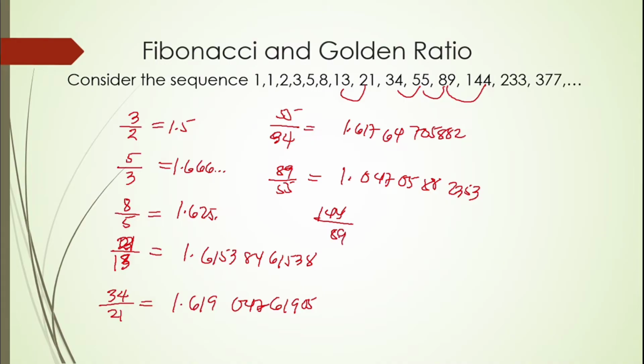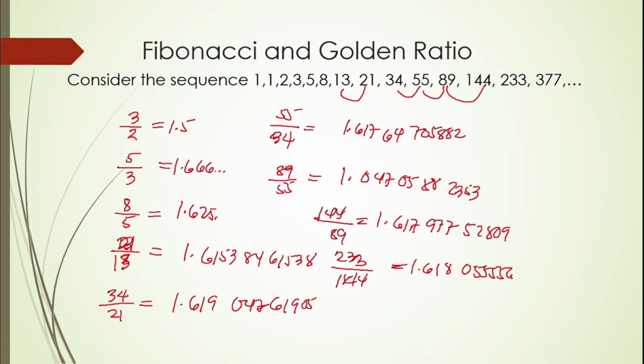Next is 144 divided by 89. So 144 divided by 89 is 1.617977. Next is 233 divided by 144. So the result is 1.618055556.